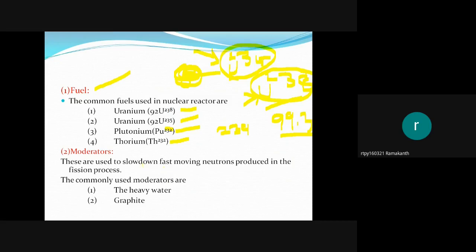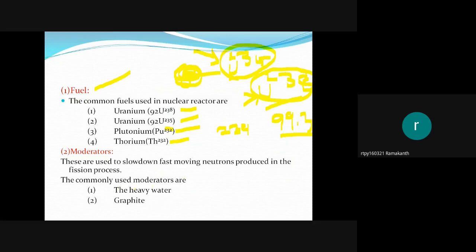If the energy of a neutron is more than thermal, it cannot produce nuclear fission. Uranium-238 can fission with fast neutrons, but uranium-235 produces fission with slow neutrons only.